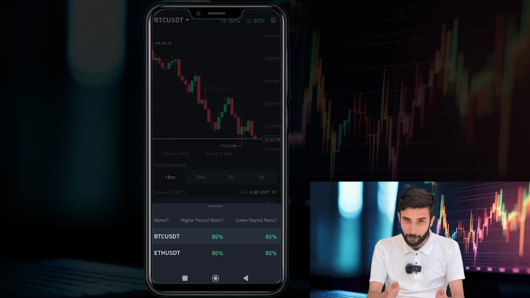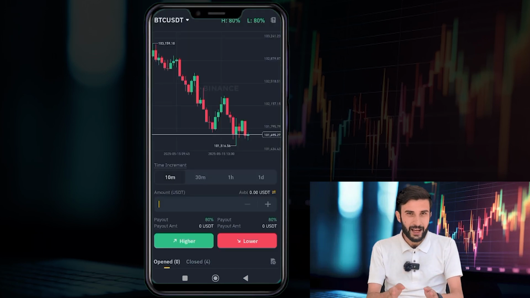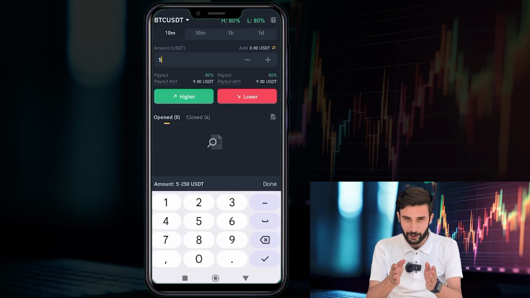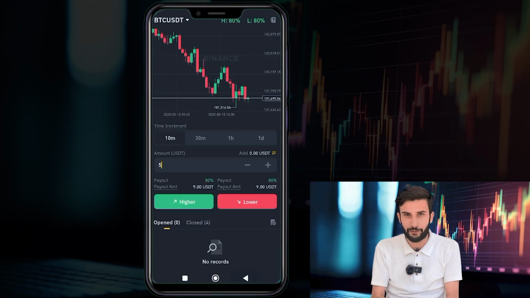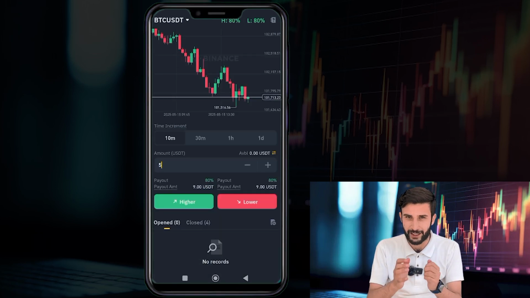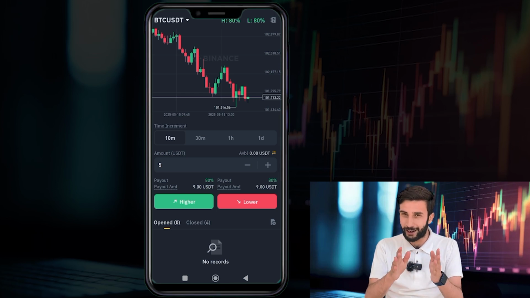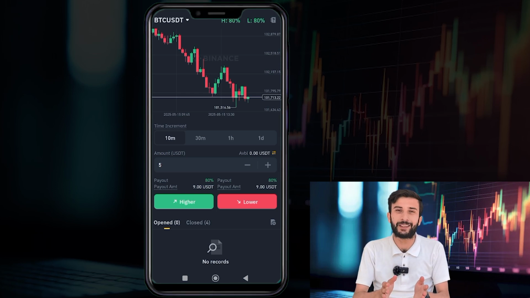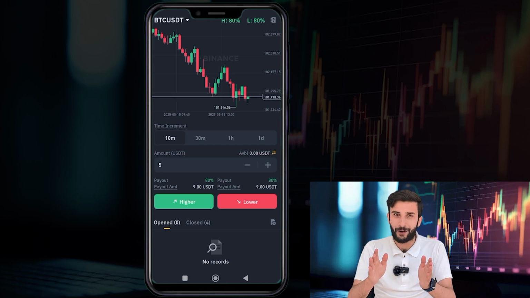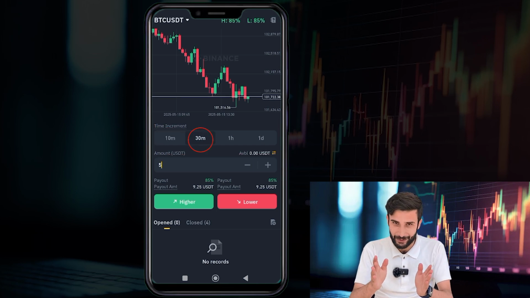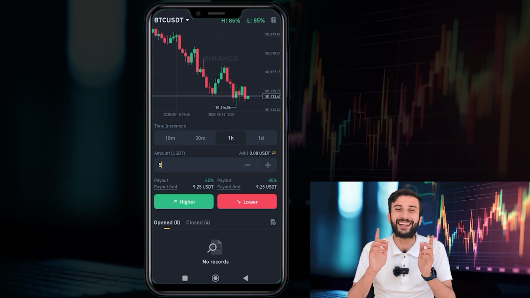After selecting Bitcoin, you have to place your desired amount. Let me tell you something very important to note here: you can only play if you have $5 in your wallet. It means that you cannot play if you don't have $5 in your wallet. Just above where you place your desired amount, you will find the option of time duration. You have to place your order in either 10 minutes, 30 minutes, 1 hour, or even 1 day.